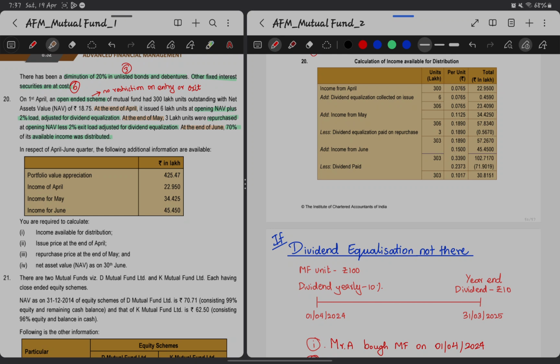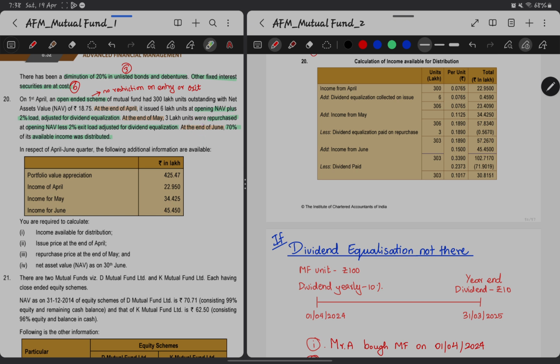At the end of April, it issued 6 lakh units at opening NAV plus 2% load. So 2% load is the brokerage, or the expenses adjusted for dividend equalization. We'll see what this dividend equalization is in a minute. At the end of May, 3 lakh units were repurchased.